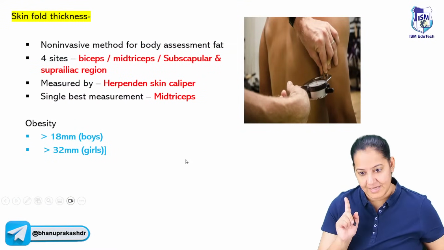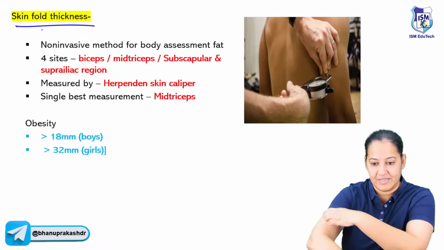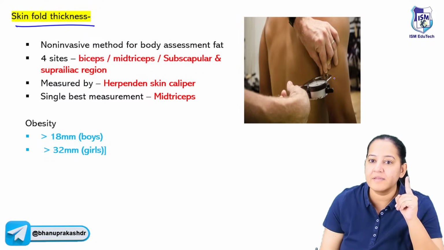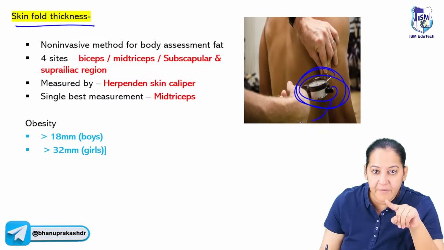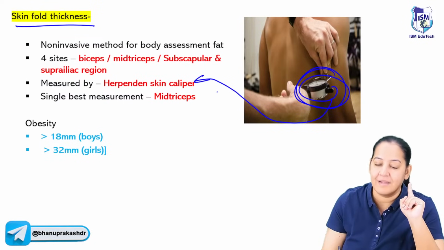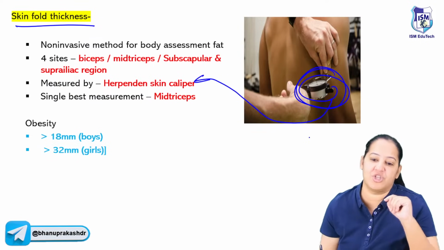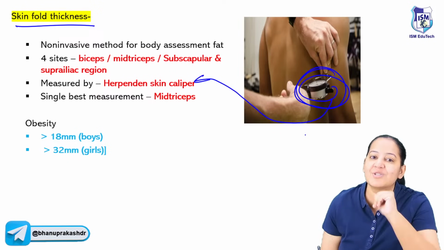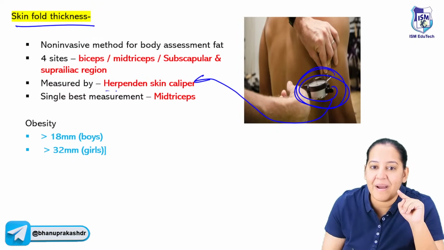The 5th one, the last one, is skin thickness. Measure the thickness of the skin. There is an instrument. How to measure? There is an instrument. Can you see the instrument? The name of this instrument is Herpenden skin caliper. You can get an image-based question on that. They can ask you what is the procedure. They are measuring the skin. And what is the name of the instrument? The name of the instrument is Herpenden skin caliper.